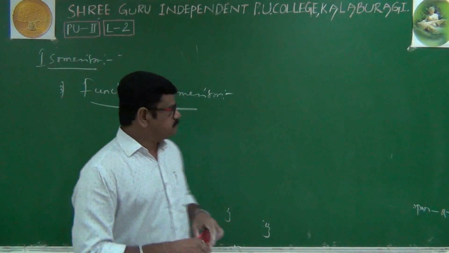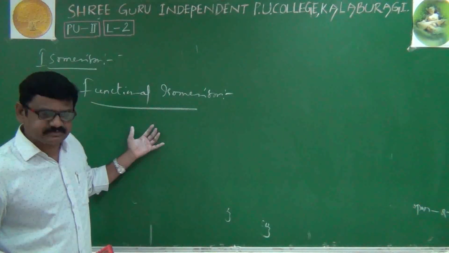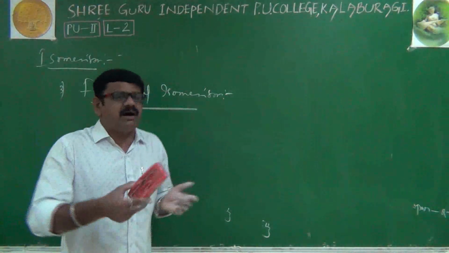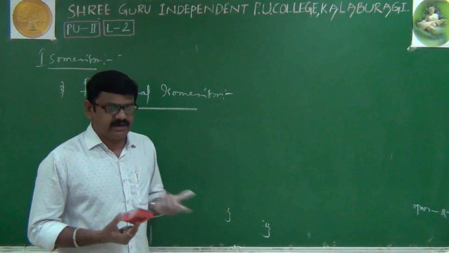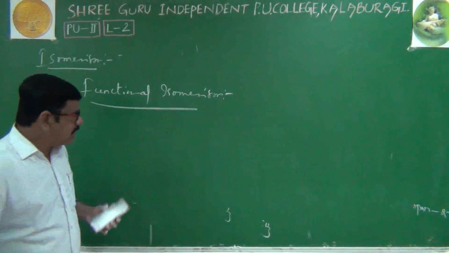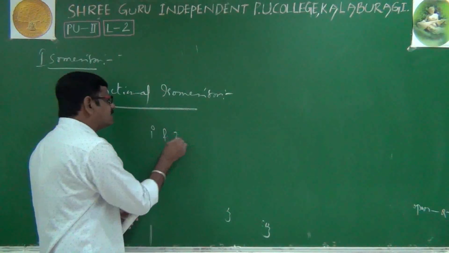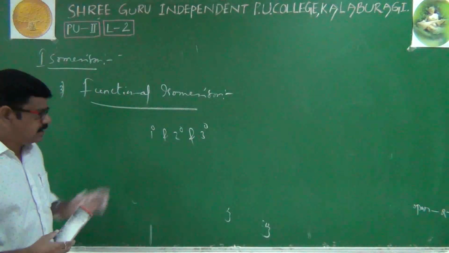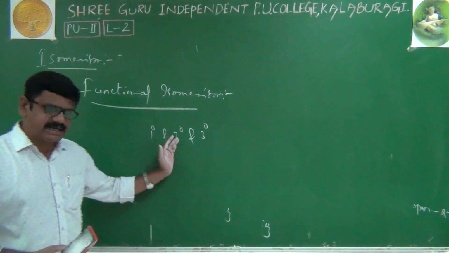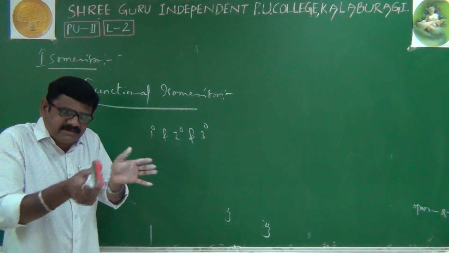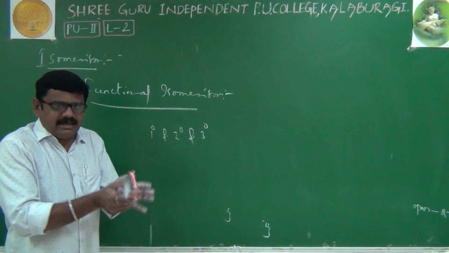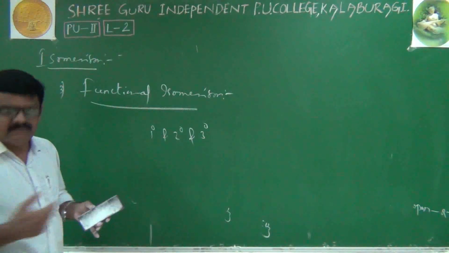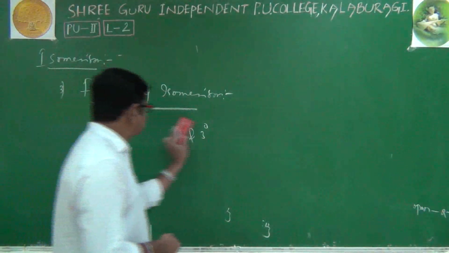As far as our amines are concerned, amines exhibit functional isomerism among primary, secondary and tertiary amines. I'll repeat: primary amines, secondary amines and tertiary amines together show functional isomerism.